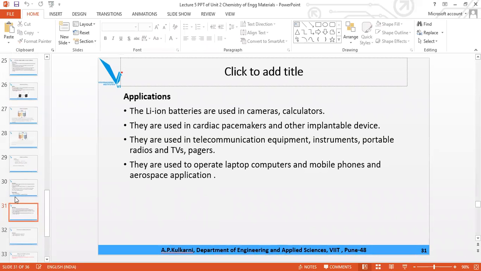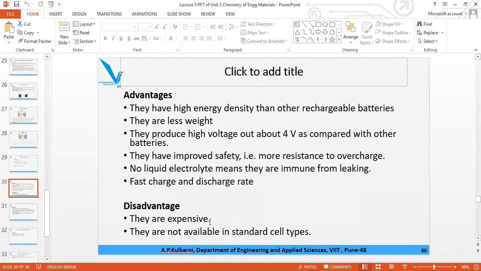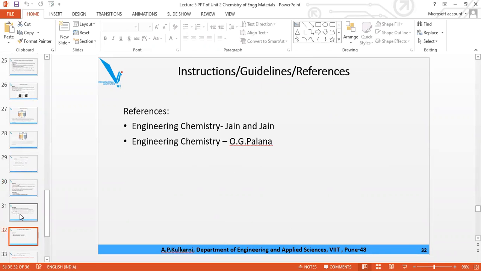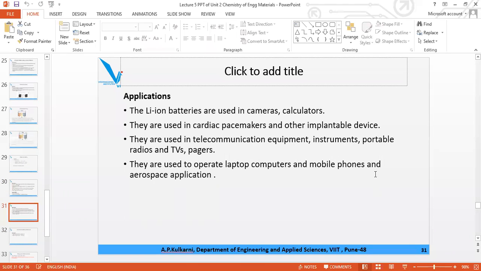Only two disadvantages are there. They are expensive because they are provided with the charger and the cable, and they are not available in different sizes like coin cells. Only one standard size is available. These are the applications: they are used in cameras, calculators, pacemakers, and implantable devices.